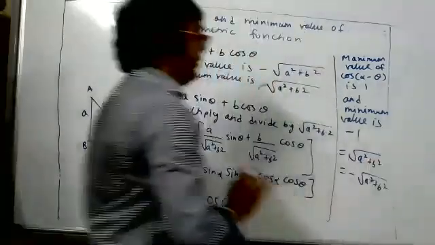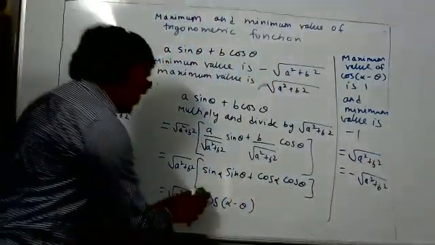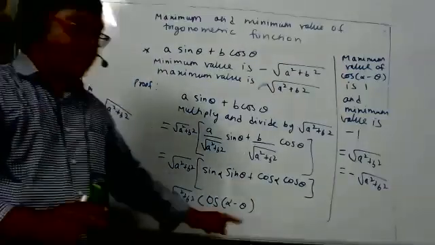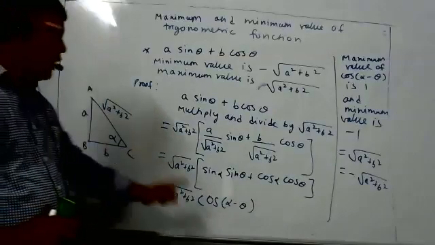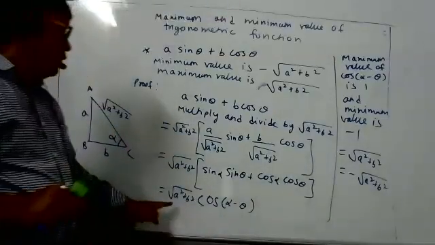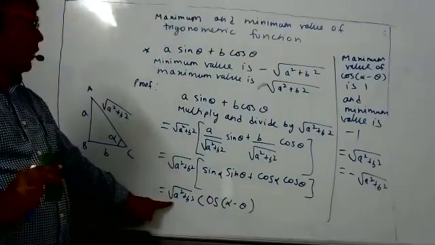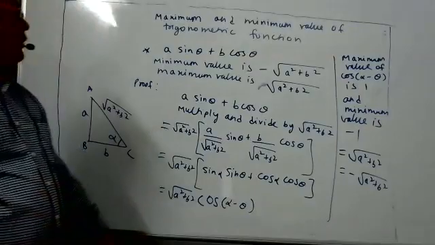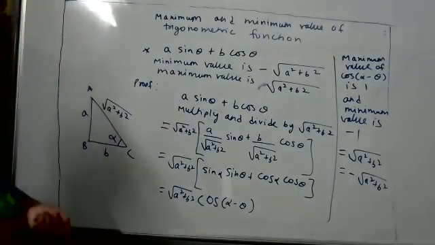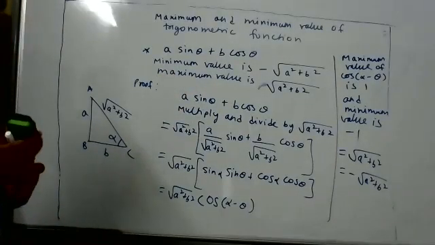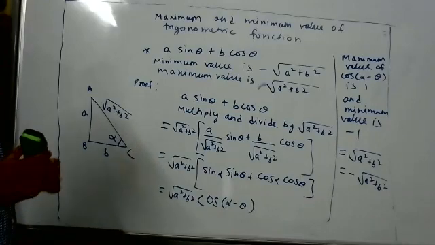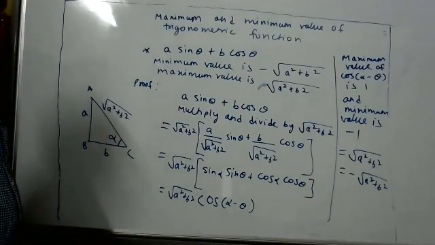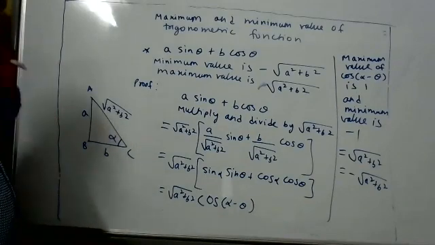If you're not understanding, I will teach again. See here, we got cos alpha minus theta, but cos alpha minus theta is also cos of some angle. So cos of any angle, maximum it can go 1. So the maximum value will be square root A square plus B square. Cos of any angle, minimum it can take minus 1. So the minimum value will be minus square root A square plus B square. This is the proof of this result. A sin theta plus B cos theta, maximum value is square root A square plus B square. Minimum value is minus square root A square plus B square. You can ask doubt also if you have.